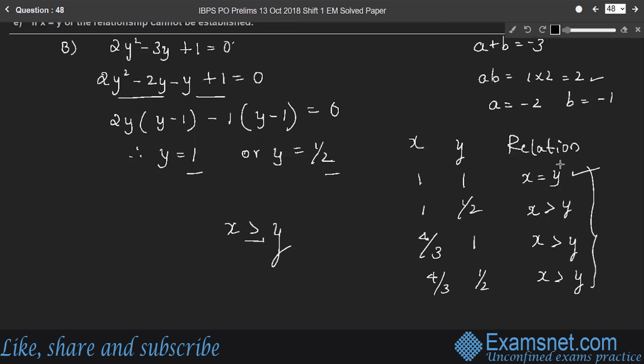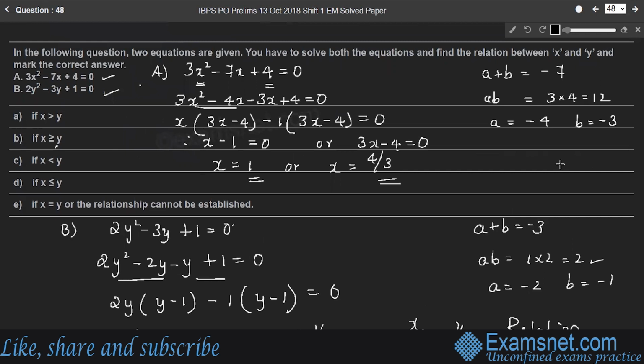There is one case where x is equal to y. Therefore, we can write x is greater than or equal to y. Therefore, looking at the options, greater than or equal to y. Hence, option B.